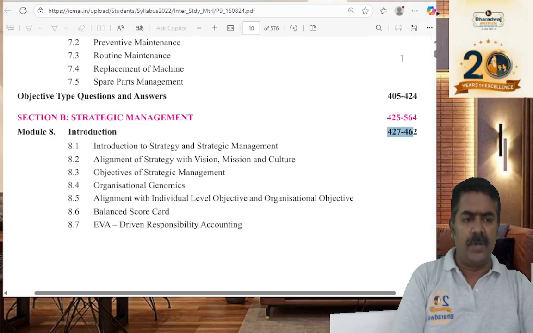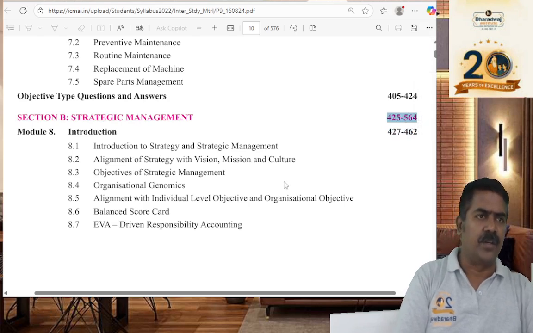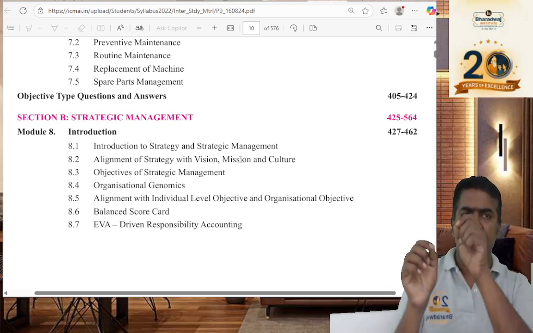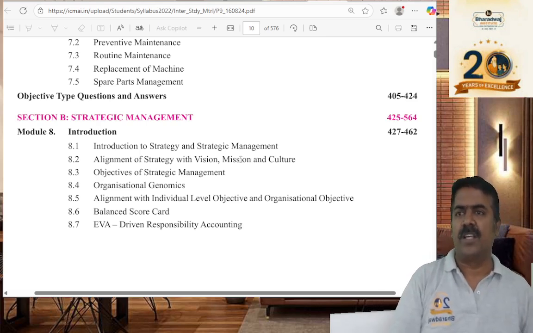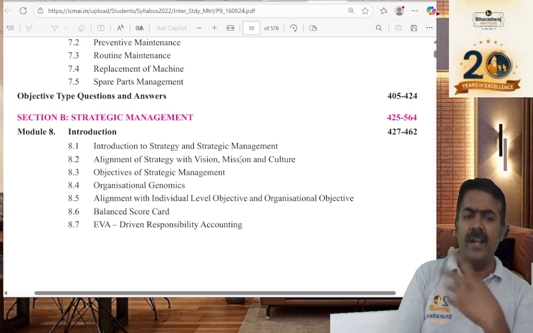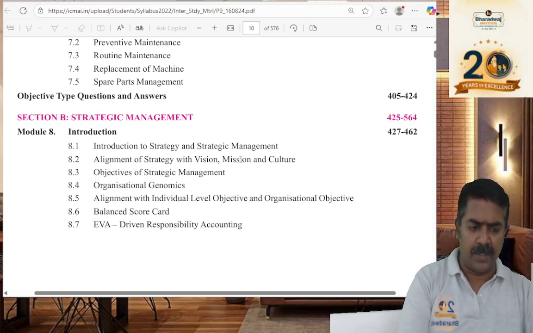How many pages do we need to read? 140 pages. To read and remember, just note down the key points. If you have taken notes in the class, that is well and good. If you have not, take the key points while reading.